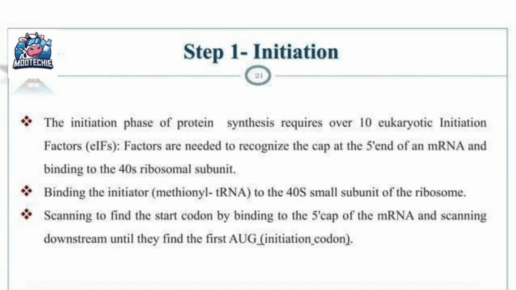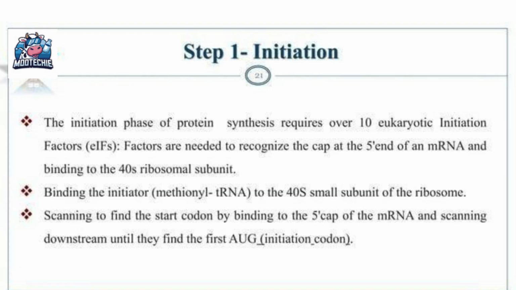Then they help in binding the initiator, which is the methionine tRNA, to the small 40S ribosomal subunit. Finally, this whole complex scans along the mRNA from the 5' cap, moving downstream until it finds the first AUG sequence. This AUG is the start codon, the green light to begin the protein.